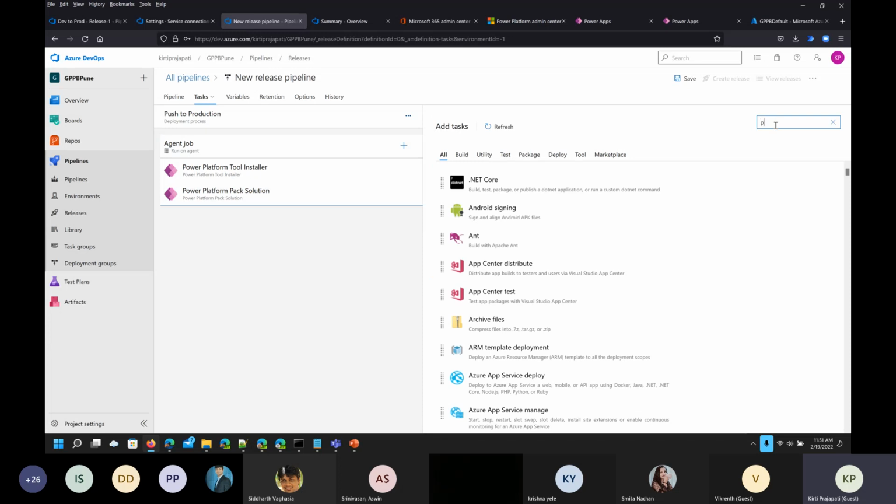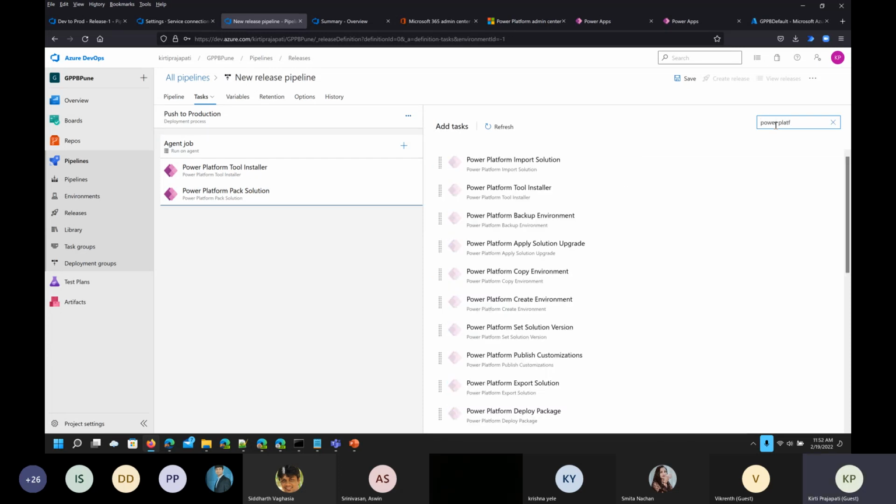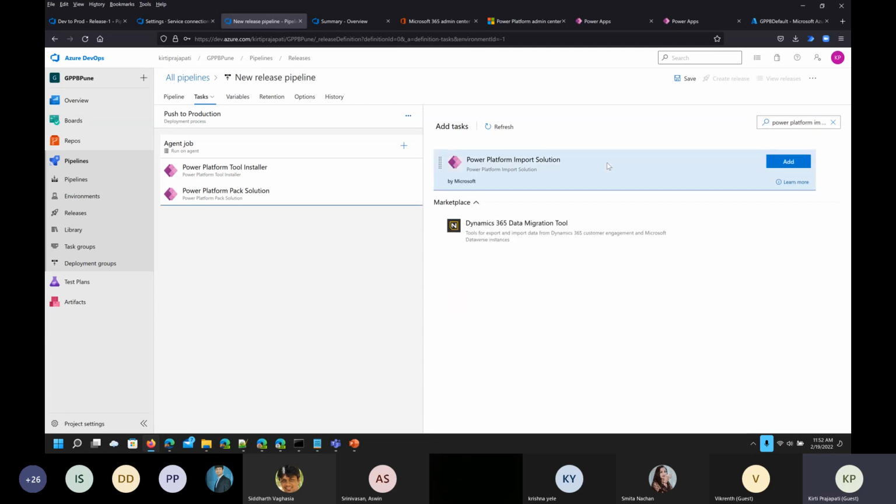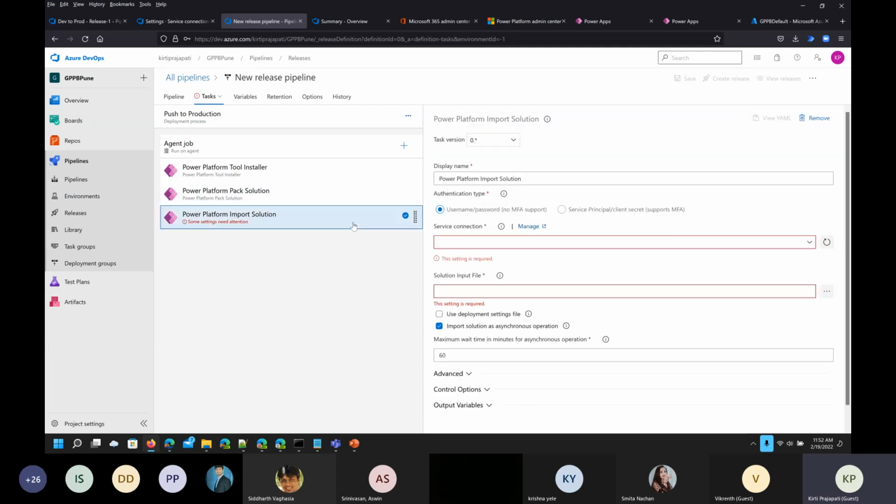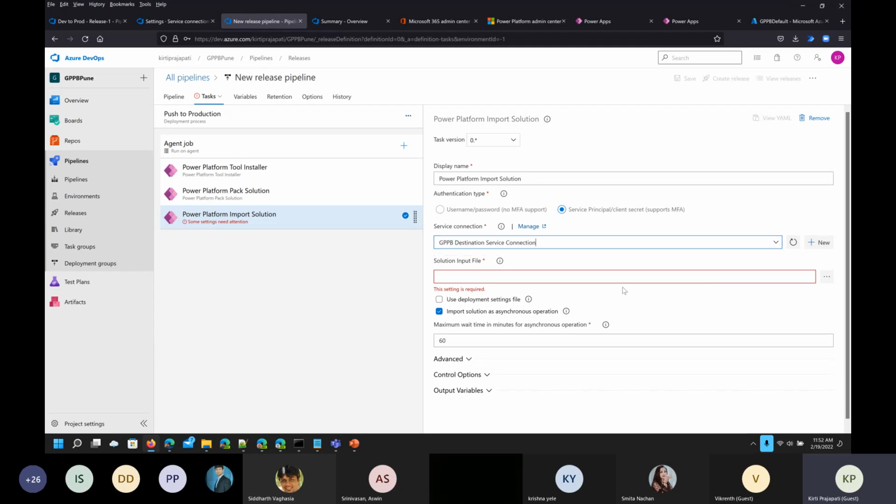Power Platform import. Now we are importing this. In the previous one we were exporting, now here we are importing the solution. So click on service connection. Now select the service connection we have created for the destination. The default service connection we used for the initial one, when we were moving that solution from my development local system to Azure DevOps. Now we have to select the destination service and the source input file.